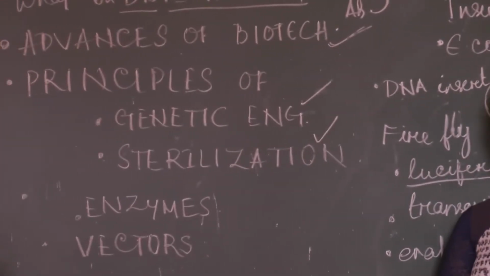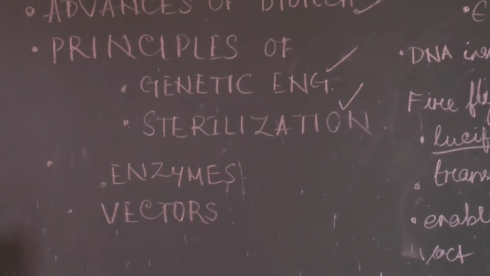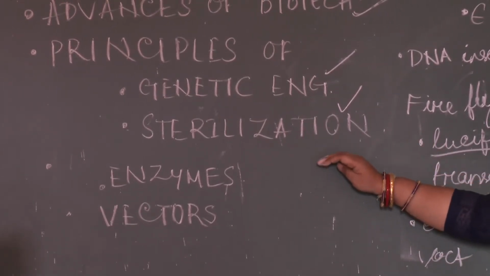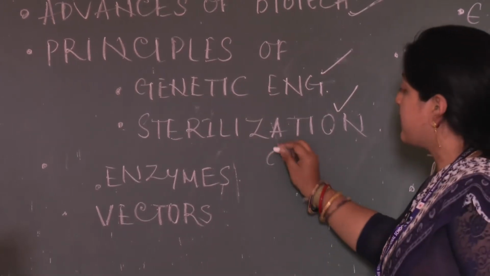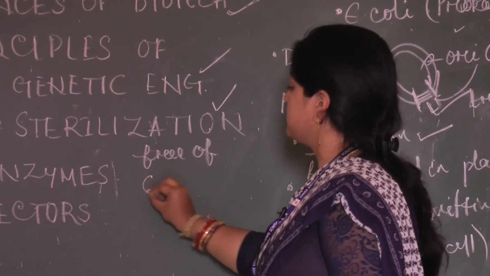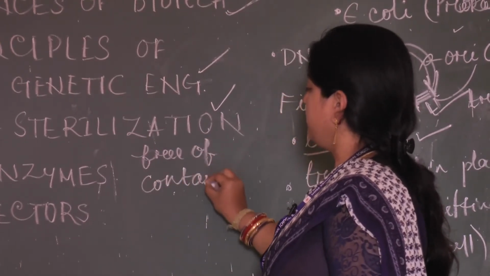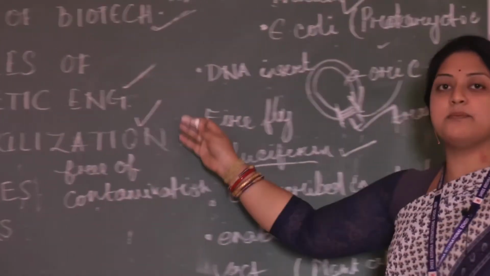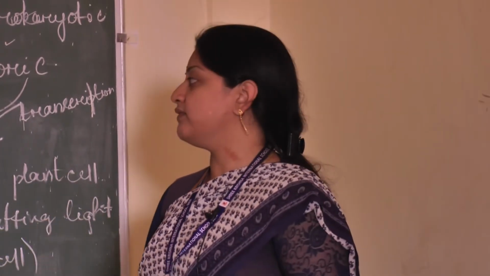Sterilization means making the enzymes or byproducts, or medicines also, free of contamination. Contamination means, for example, we are using certain kinds of antibiotics: tetracycline, azithromycin, amoxicillin, chloramphenicol.